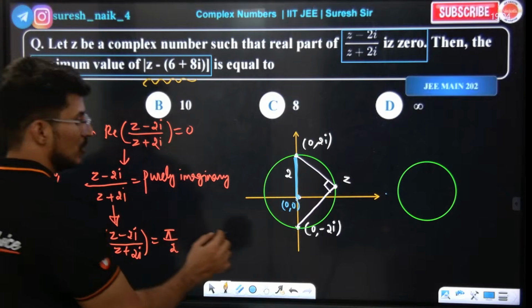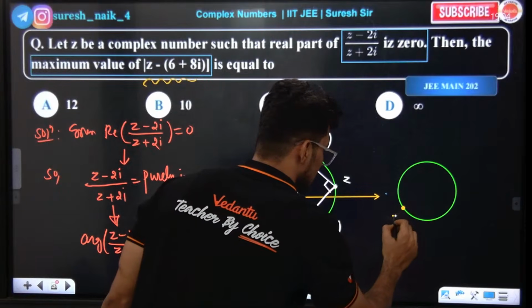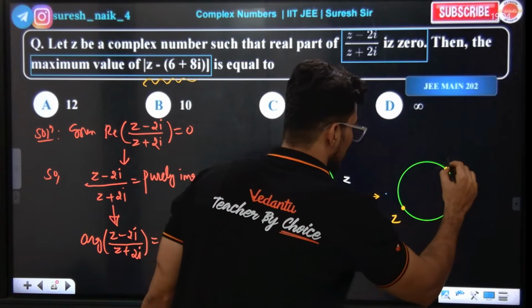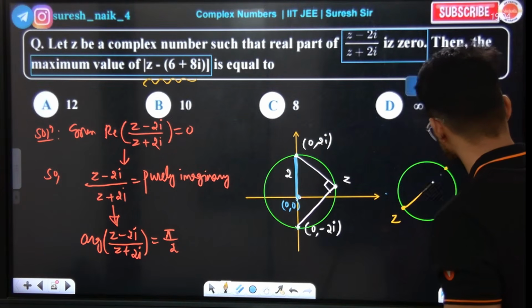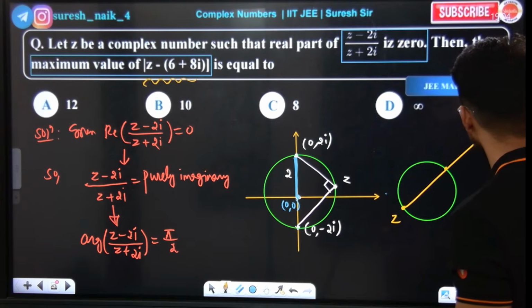They are asking for the maximum value. So maximum value means what? Can z be here or here? And (6, −8) will be somewhere here. Look, (6, −8) will be somewhere here.